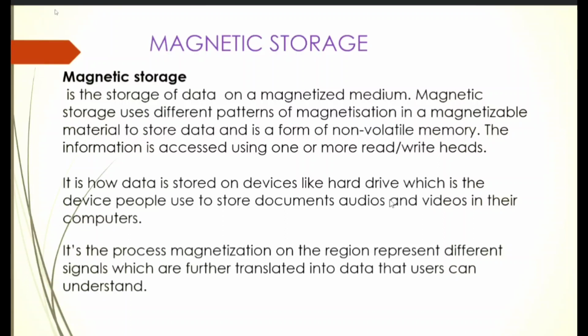The information is accessed using one or more read-write heads, and in further discussion I will describe how read-write heads work. It is how data is stored on a device like a hard drive, which is the device people use to store documents, audios, videos in their computers. It is the process of magnetization on a region representing different signals, which are further translated into data, that means binary digits 1 and 0 that the user can understand.